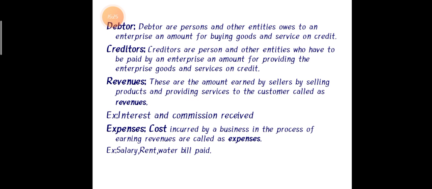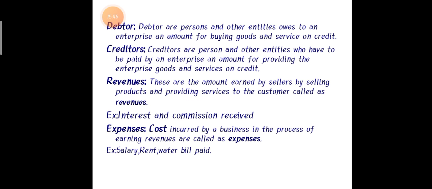The person who pays the money is called the creditor. The person who receives the money, who owes the money, is called the debtor, and the person who pays the money is called the creditor.